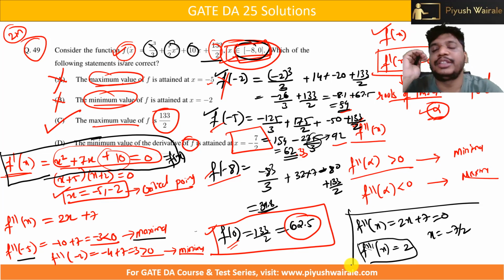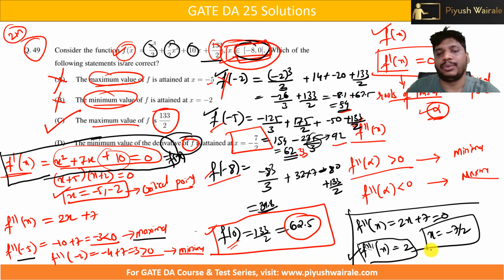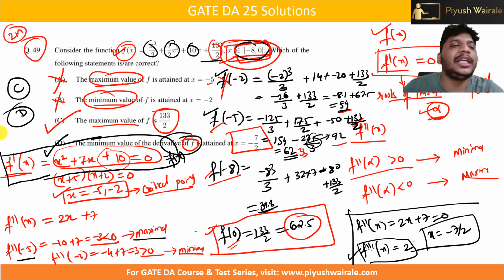It means it is always going to give a minimum value. So we are going to get the minimum value of f triple dash of x for this derivative of f, and at what value of x? That is basically minus 7 by 2. So option D is also correct here. So correct options are C and D.